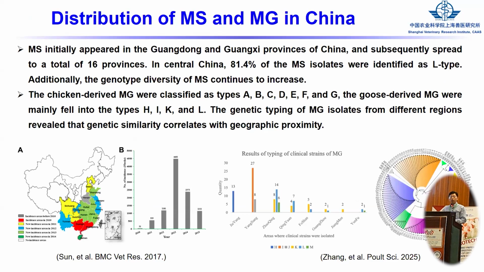And in China, MG and MS are most popular in the south and east of China, not in the north of China. And also there are some different types.